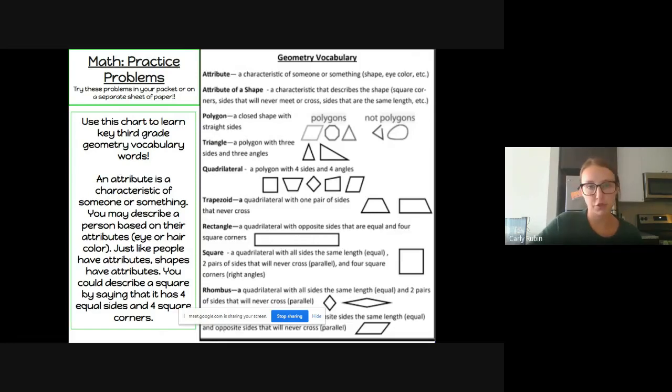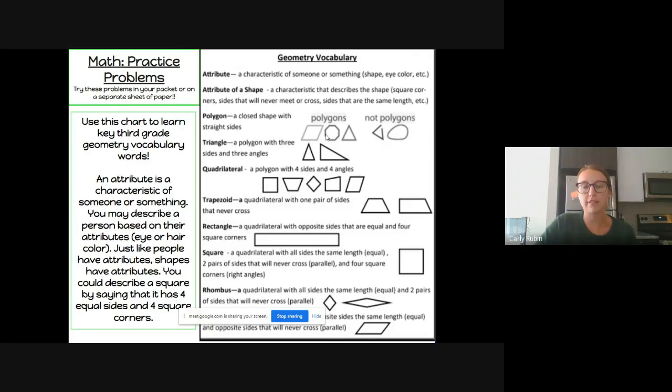We also use attributes when we're describing a shape. So an attribute of a shape is a characteristic that describes the shape, whether it's the square corners or the sides. We have all different characteristics to describe shapes. So let's go through some of this vocabulary so that you can learn how to describe different shapes. A polygon is a closed shape with straight sides.